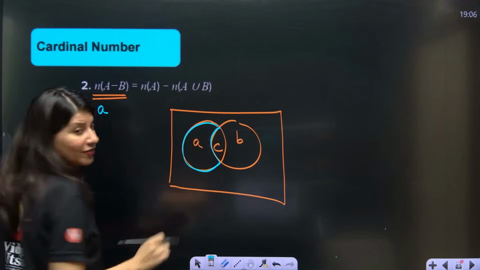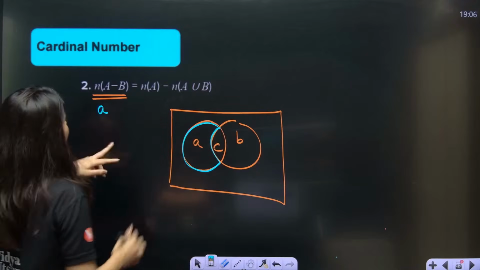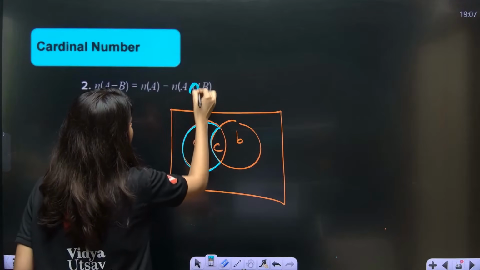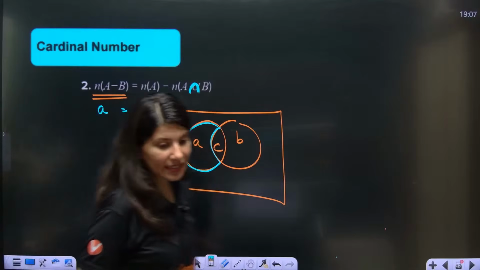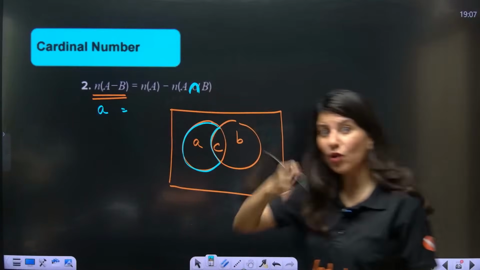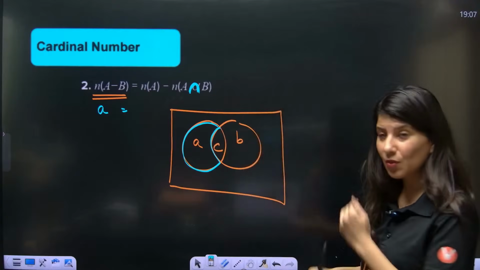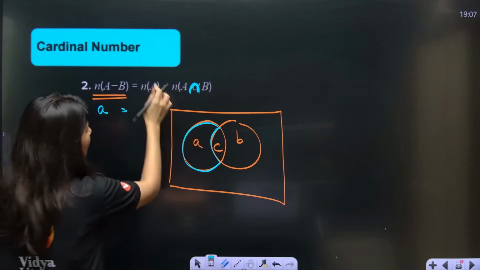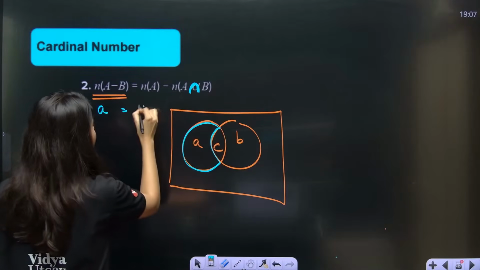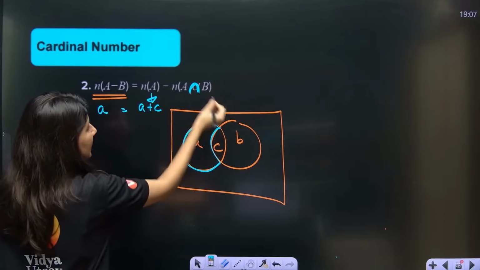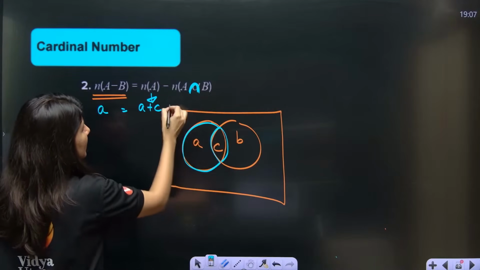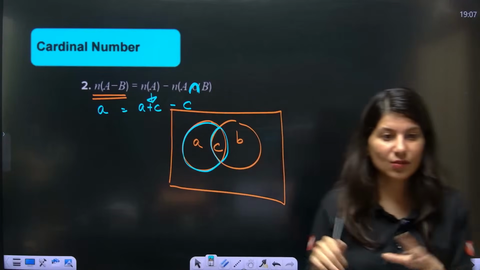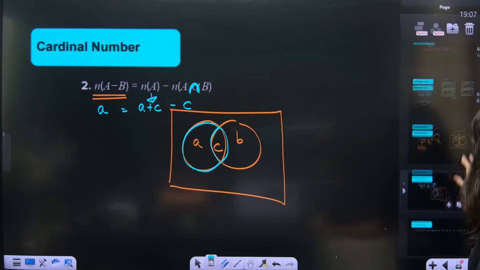Remember difference of sets A minus B. It is equal to A minus A intersection B. This formula I have already given you and you have understood it also. We are just trying to understand it one more time. So, what is A now? A is this complete circle which is A plus C. And A intersection B, can anybody tell me? C. So, now it is making sense. Yes, ma'am. Left hand side, right hand side portions are same. Okay, all right. Clear.